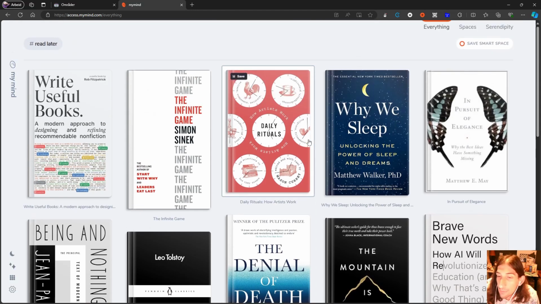And I am sacrificing a few things by choosing My Mind as my main note-taking app, but the main point of personal knowledge management is to help you actually do better work. And unfortunately, Notion and Obsidian do not do that for me. My Mind does it because I do not spend time inside of the application organizing and trying to learn and figure things out. It is plug and play and it is really easy to use.